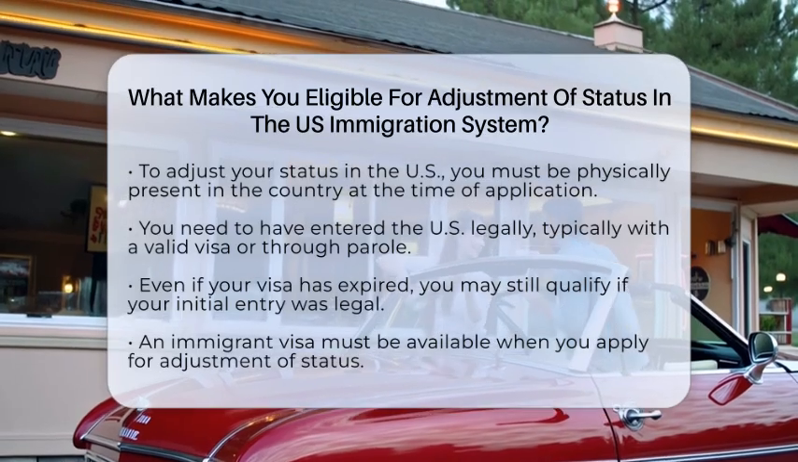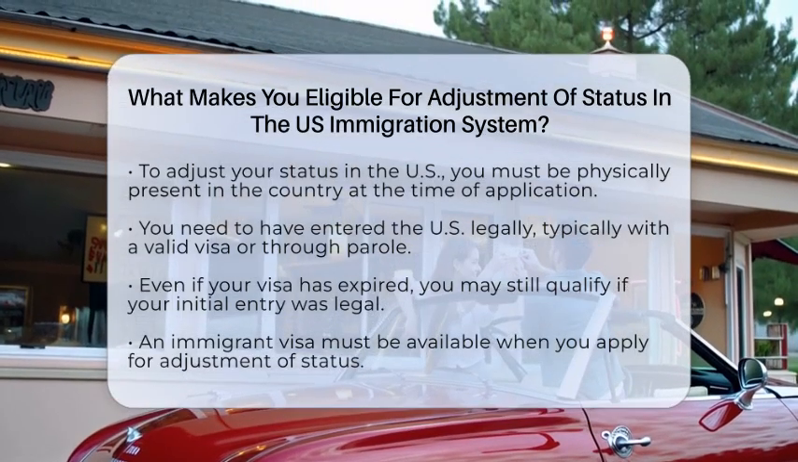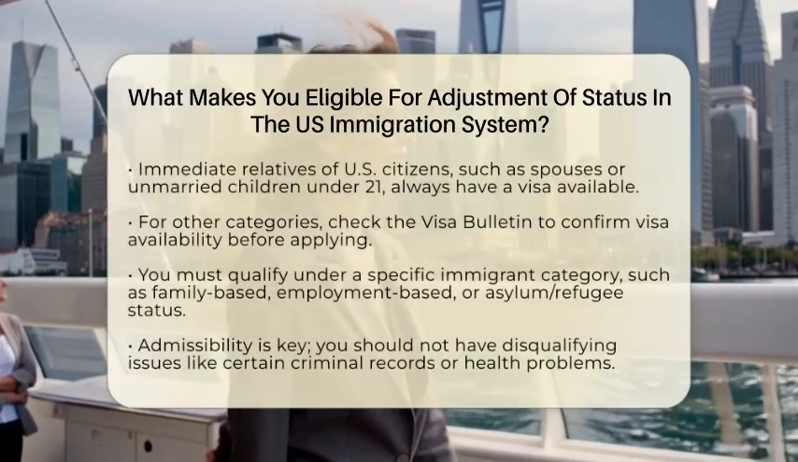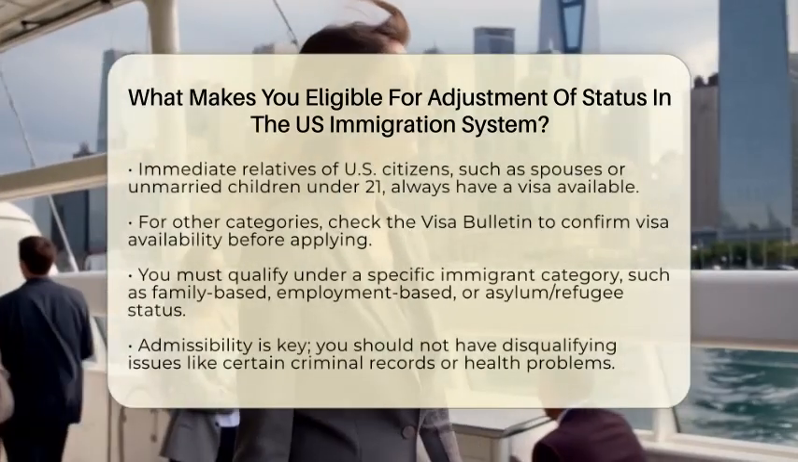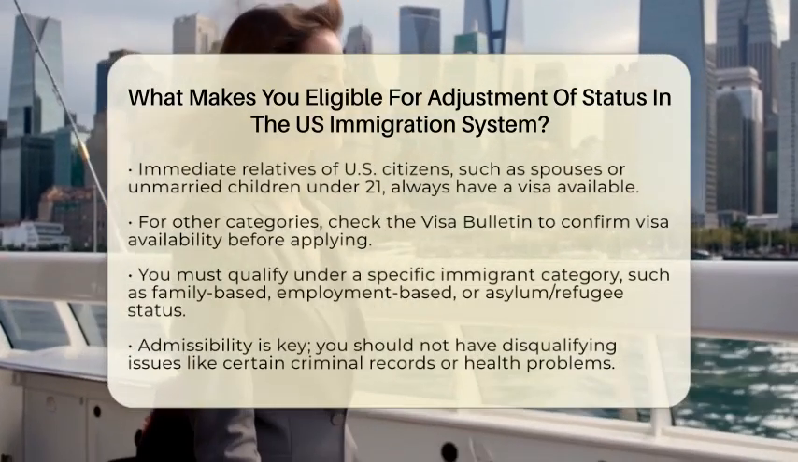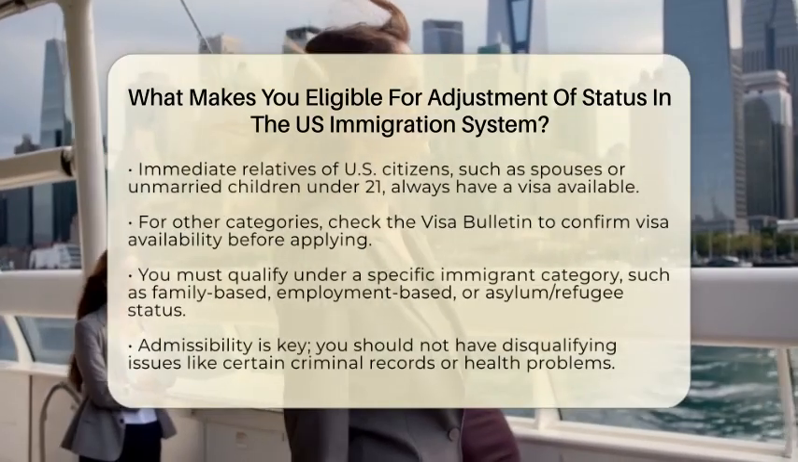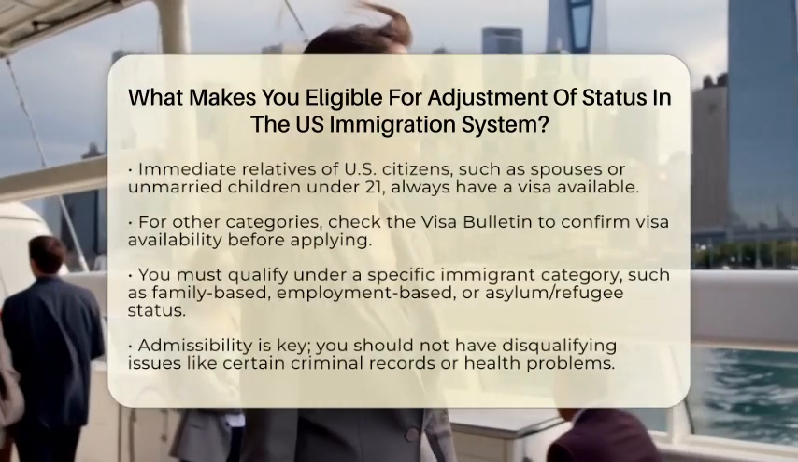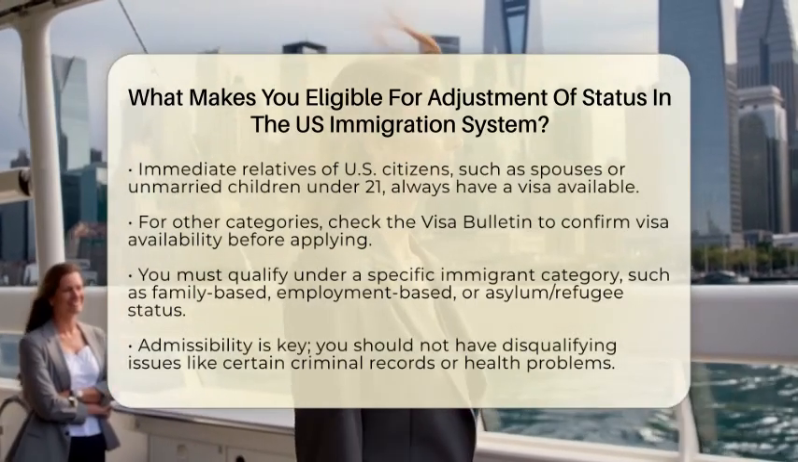Next, an immigrant visa must be available to you at the time you apply. If you are an immediate relative of a United States citizen, like a spouse or an unmarried child under the age of 21, you always have a visa available. For other categories, you will need to check the visa bulletin to see if a visa is available before applying.